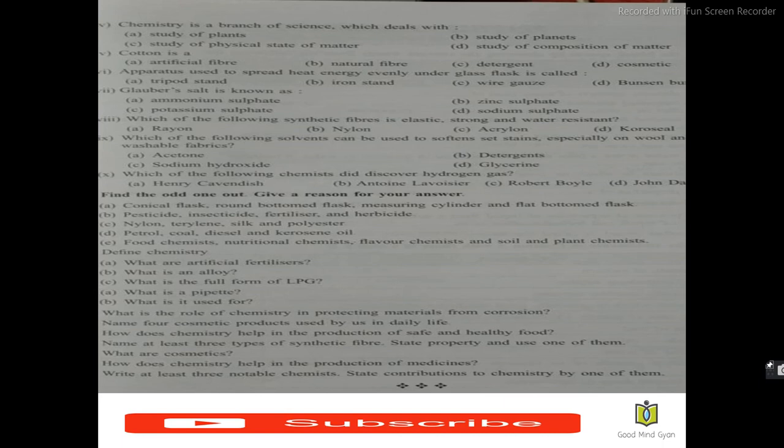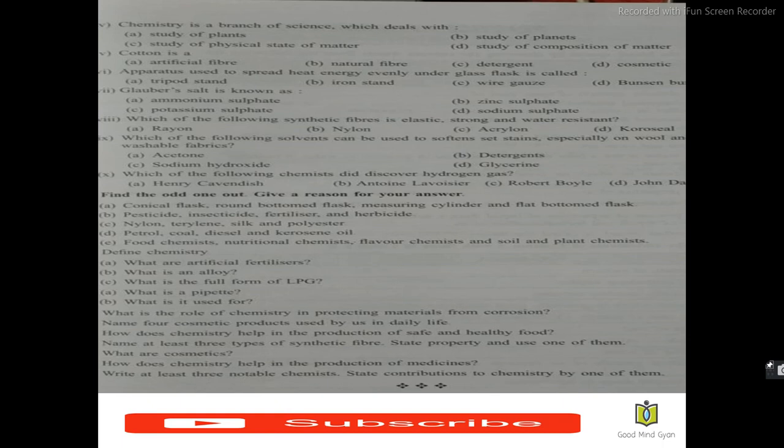Which of the following synthetic fibers is elastic, strong, and water resistant? The answer is nylon. Which of the following solvents can be used to soften set stains, especially on wool and non-water washable fabrics? The answer is sodium hydroxide.